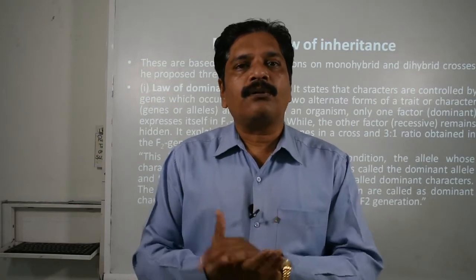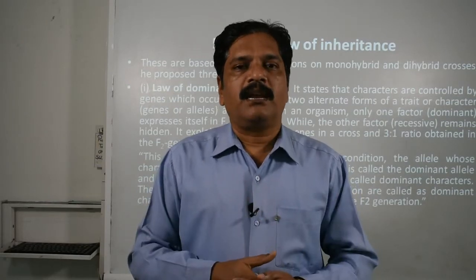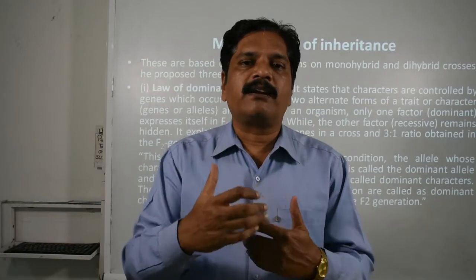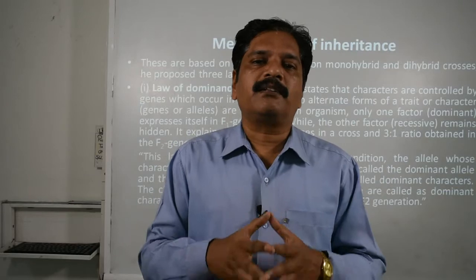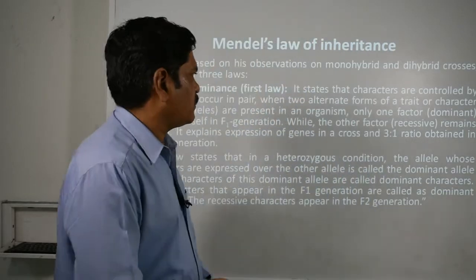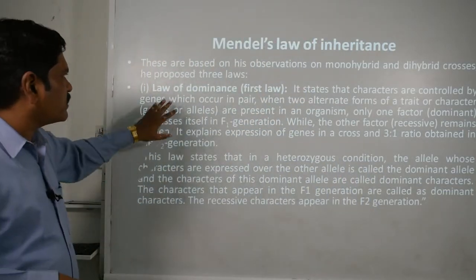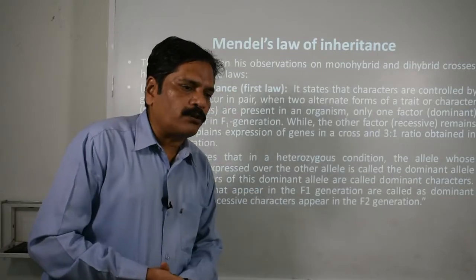And the third one is the law of independent assortment. Okay, so these laws can be asked in the form of the number, the second law or third law, but it is always fixed for the first, second and third law. Okay, so now we are going to discuss the first law, that is the law of dominance.